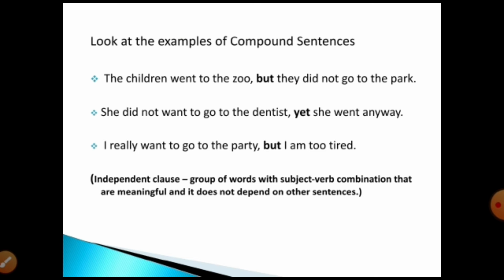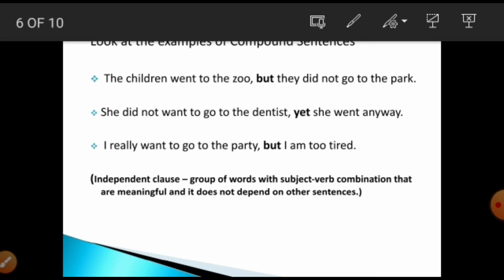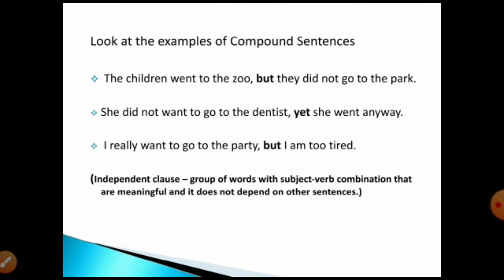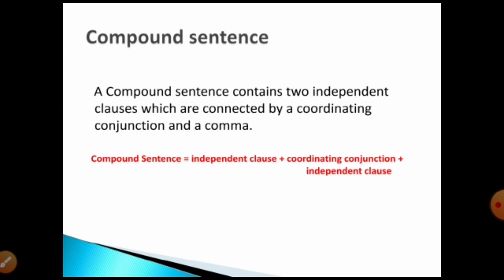Then coming to the next example, I really want to go to the party, but I am too tired அப்படின்னு சொல்றாங்க. So I really want to go to the party. The sentence gets complete. But I am too tired. So I am too tired also gets complete. So this type of sentences are called compound sentence. So what is called compound sentence? Compound sentence contains two independent clauses which are connected by a coordinating conjunction. Okay.